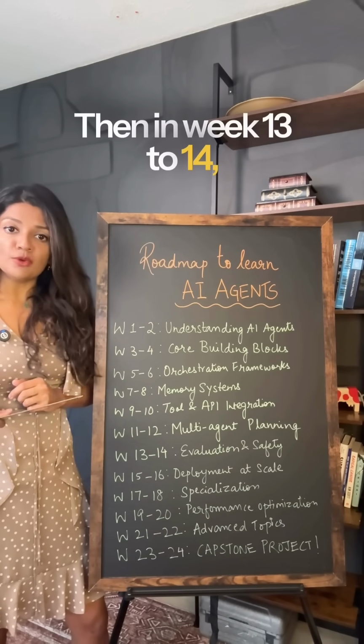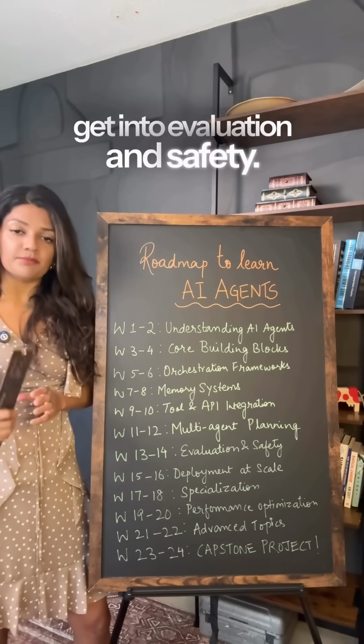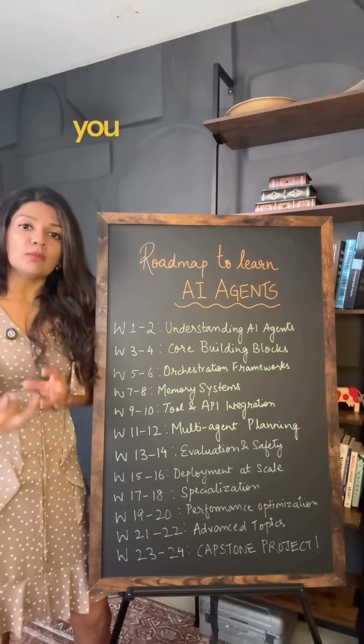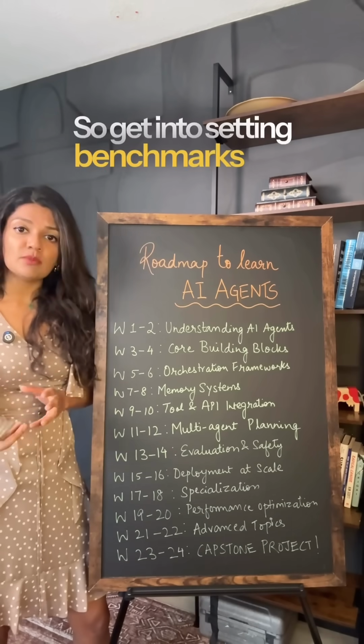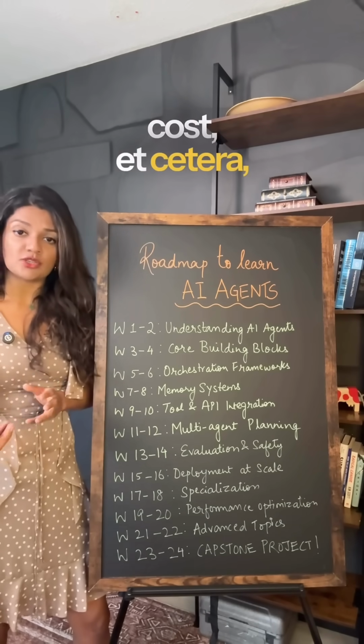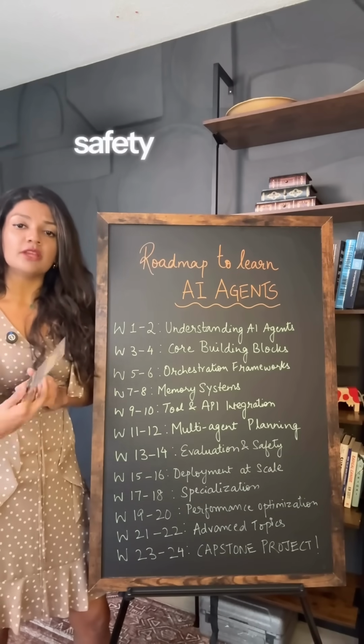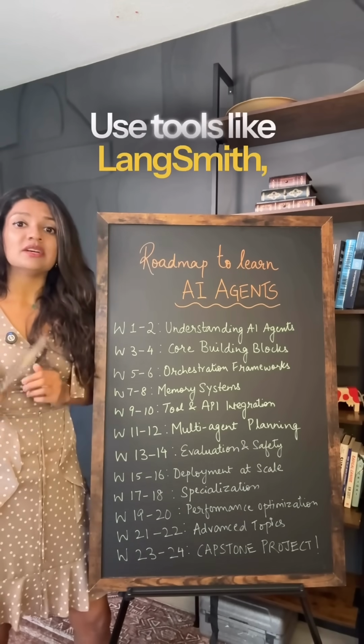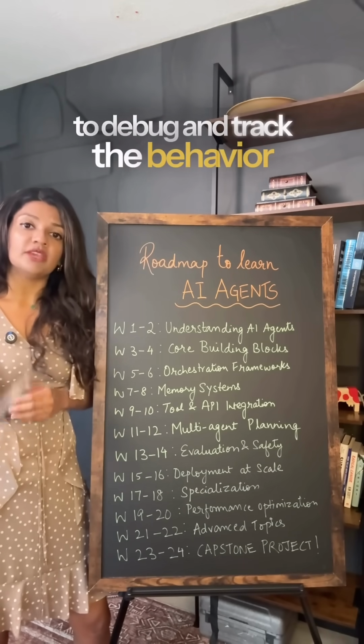Then in week 13 to 14, get into evaluation and safety. If your agent is in production, you must monitor it. So get into setting benchmarks like accuracy, latency, cost, etc., and learn about red teaming and safety guardrails. Use tools like LangSmith, Arize, or Evidently to debug and track the behavior of your agent.